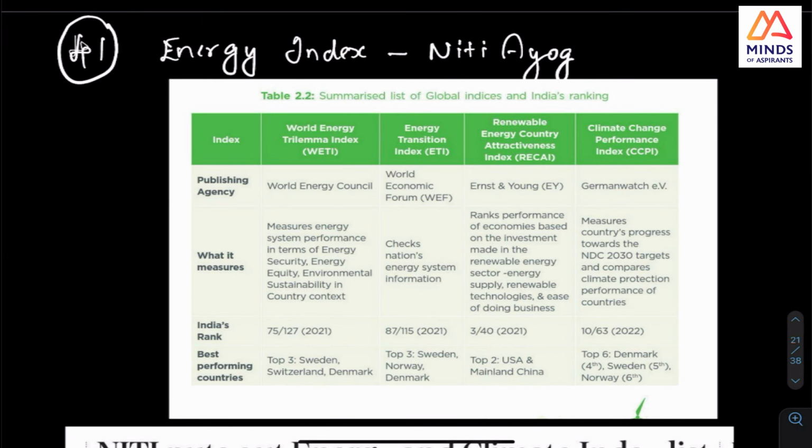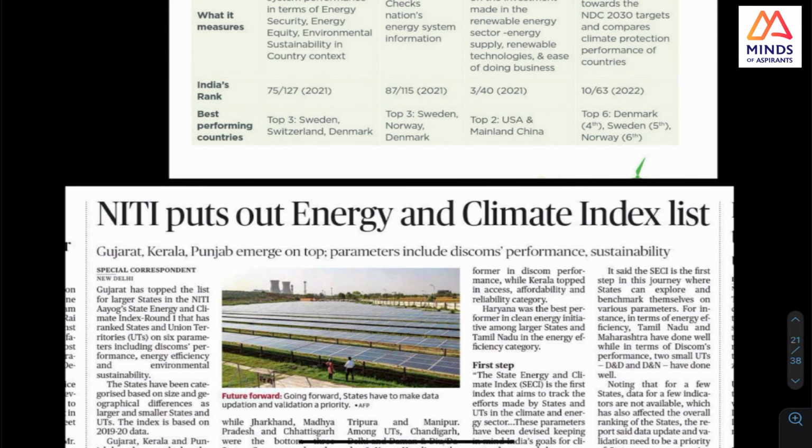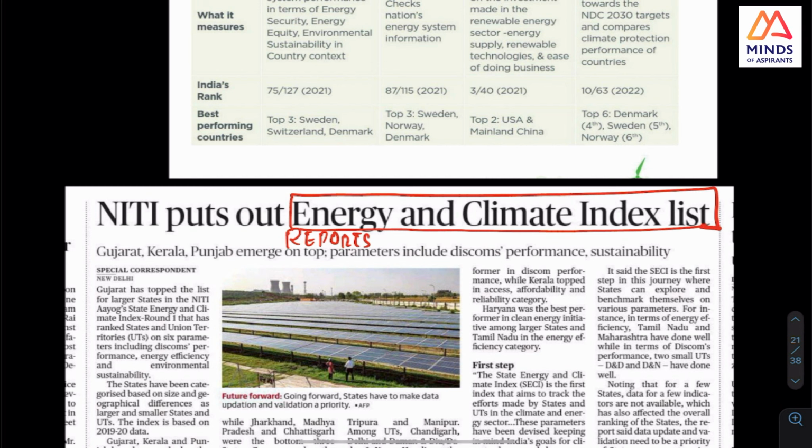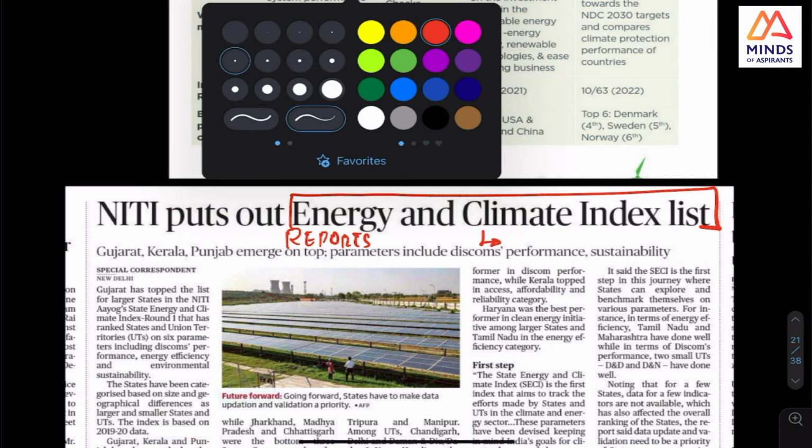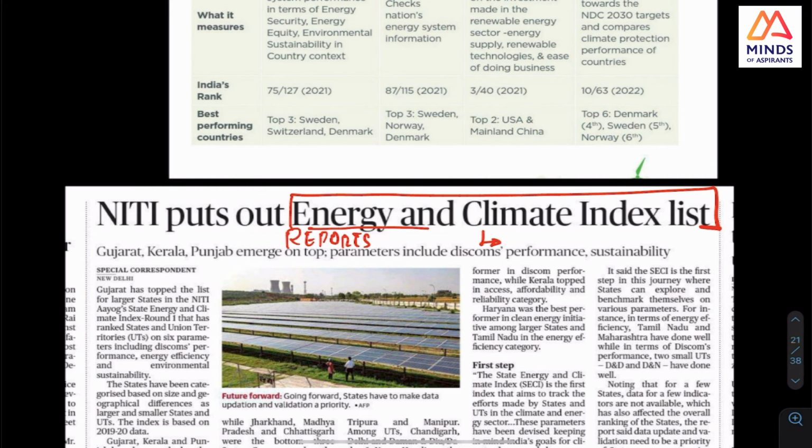See, this was something Niti Aayog puts out. This was related to reports. So these reports, they keep asking about, and the energy and climate index. See, the energy and climate index, which organization? This is what you should check, and when you check it, you will know that it is Niti Aayog.